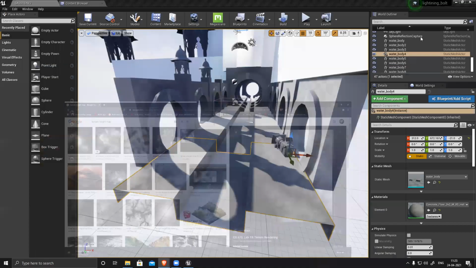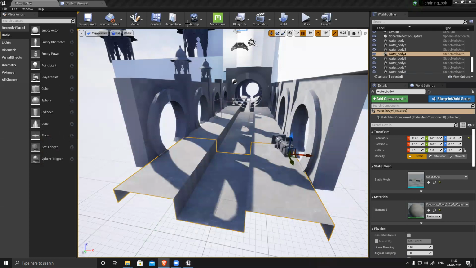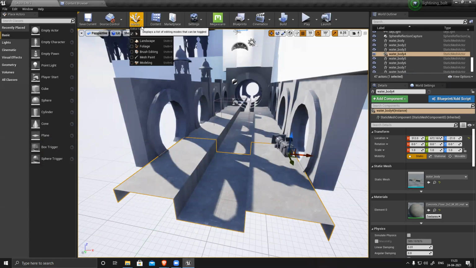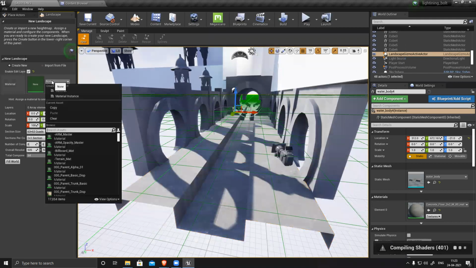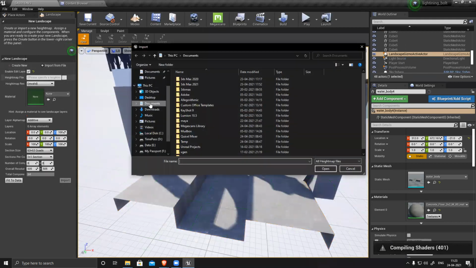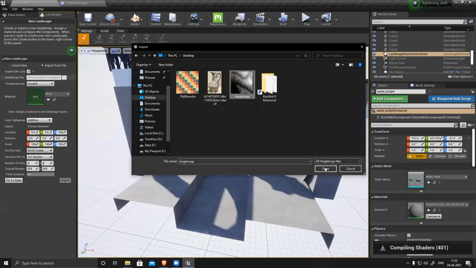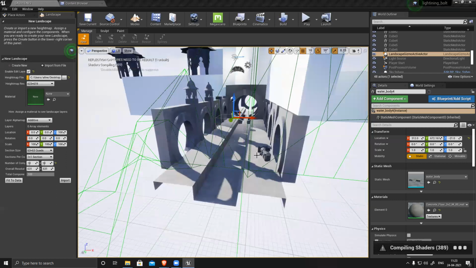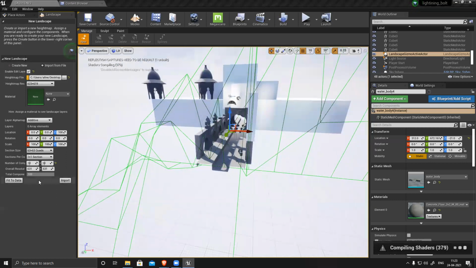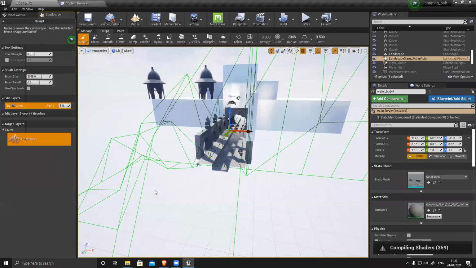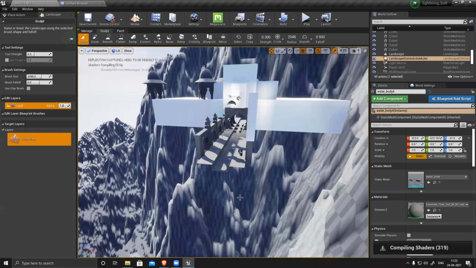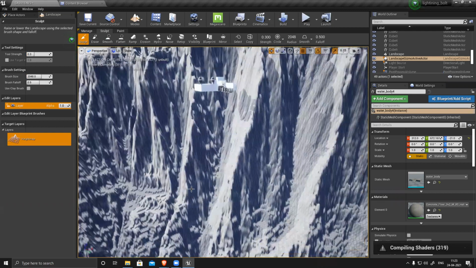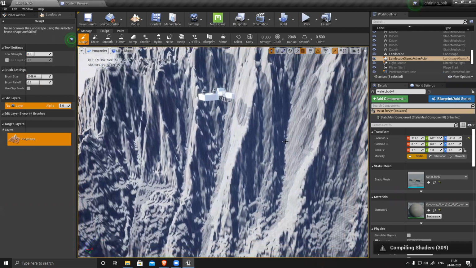Save it as PNG on the desktop. Suppose I want to create terrain here itself, so I'll go to my modes, landscape, and I'll switch to my edit layer and select that map from file, desktop, select the image, and it will show me a preview, and import. It's a huge terrain, so let me increase speed.